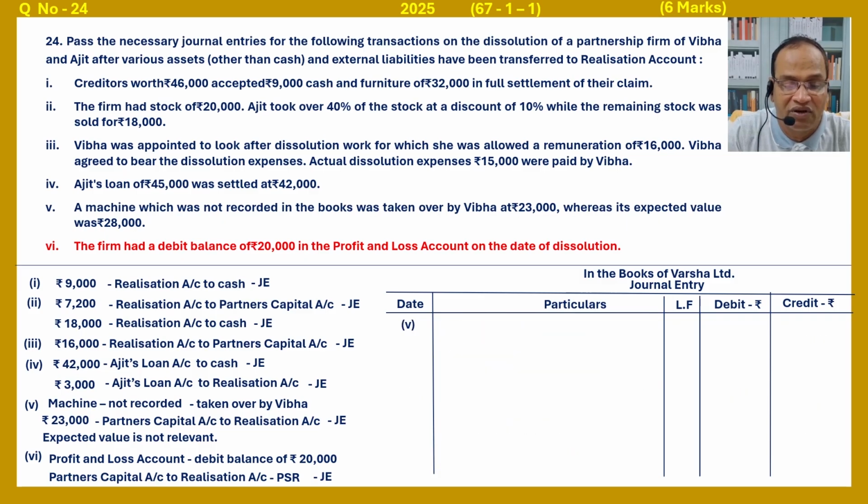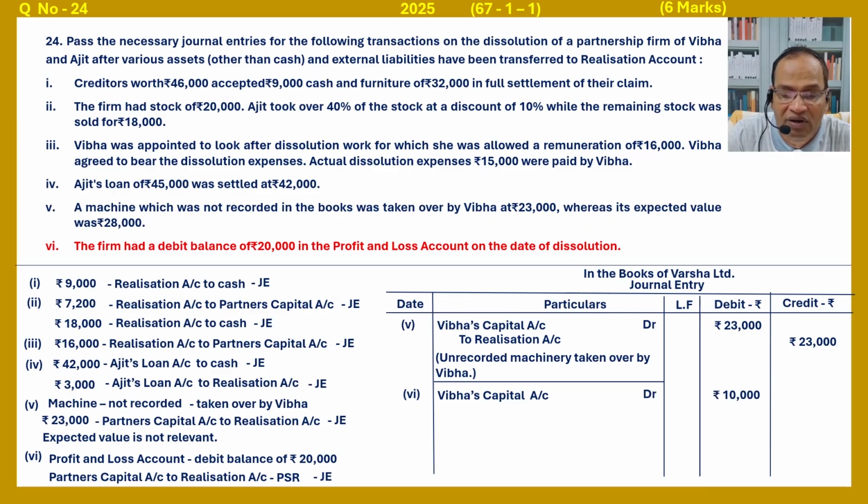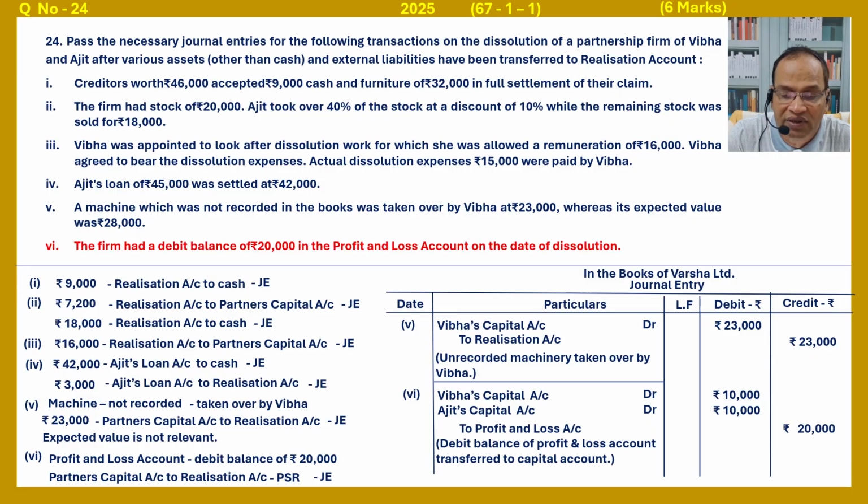Next, machine not recorded taken over by Bibha. Partner's capital account debited to realization account. Bibha's capital account debited, that is 23,000 to realization account 23,000. Unrecorded machinery taken over by Bibha. Then profit and loss: Bibha's capital account debited 10,000, Ajit's capital account debited 10,000 to profit and loss account 20,000. Debit balance of profit and loss account transferred to capital account. In the absence of a profit share ratio, the profit share ratio will be equal.